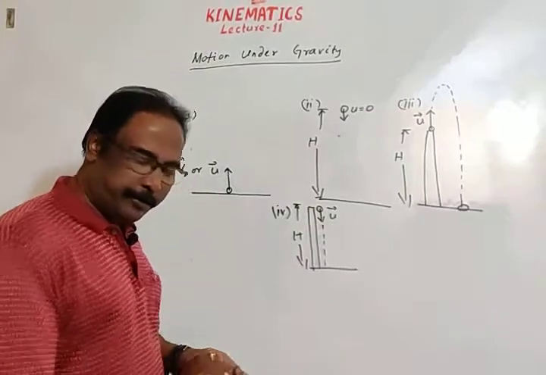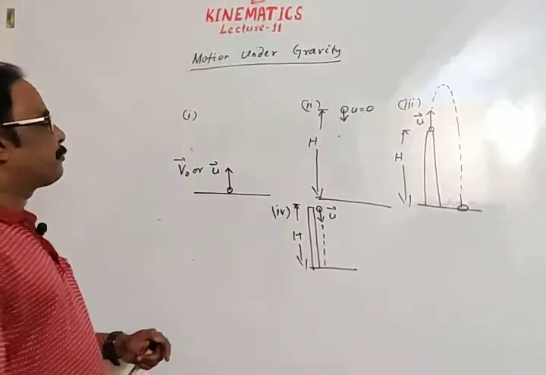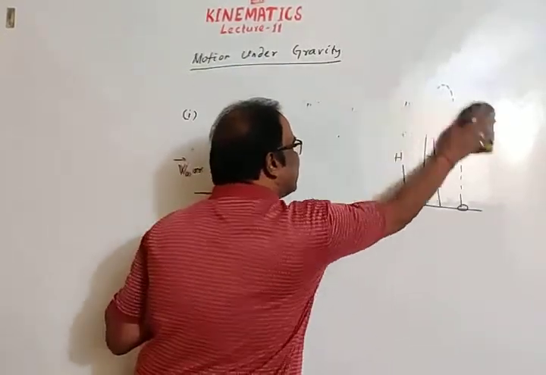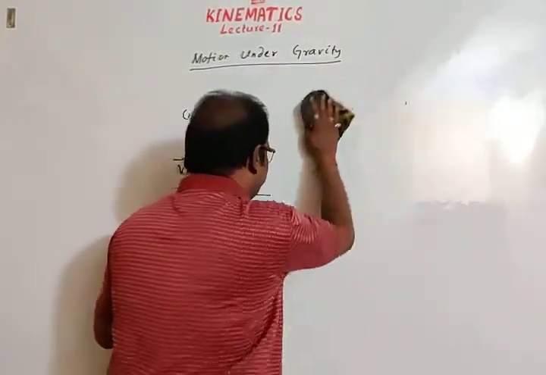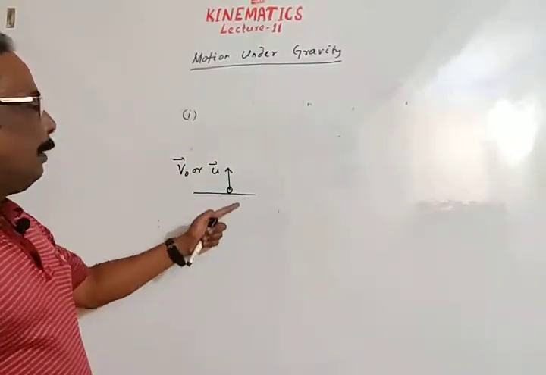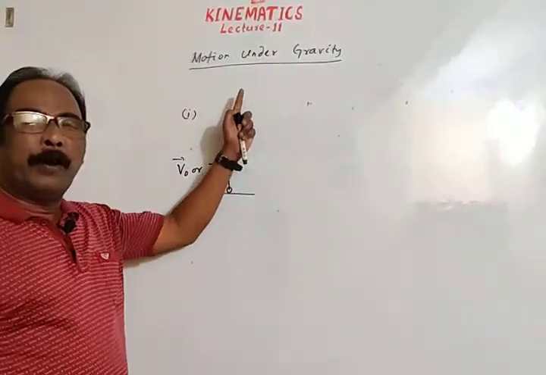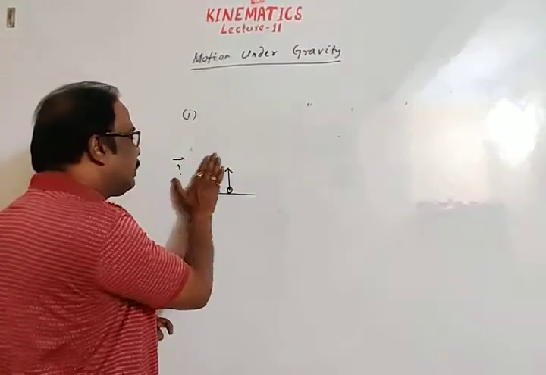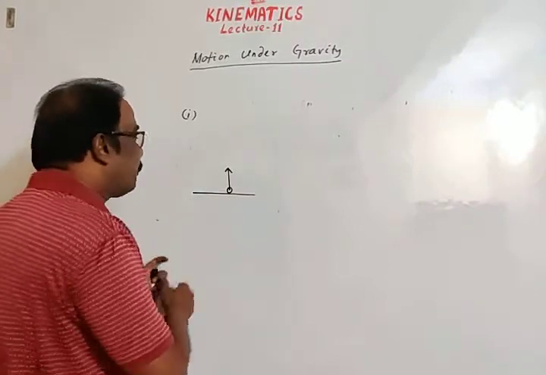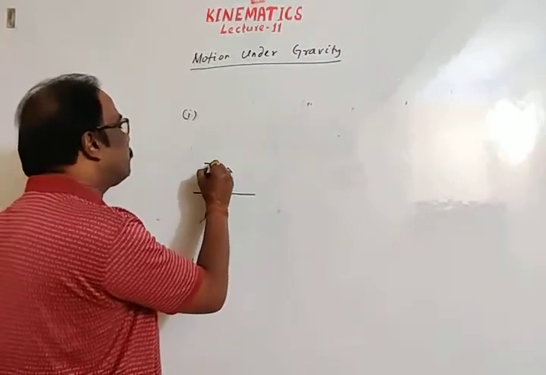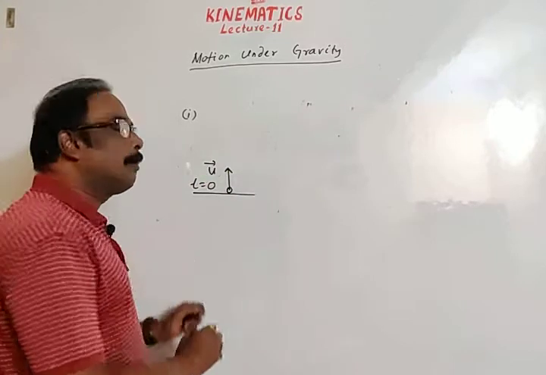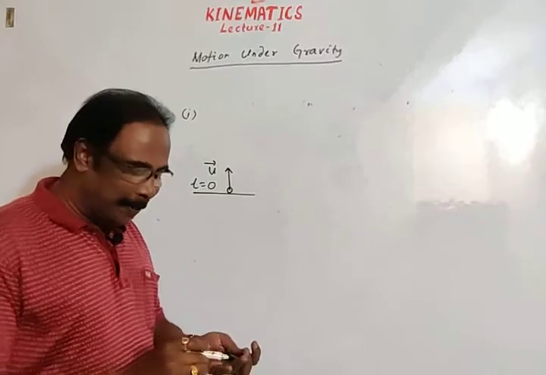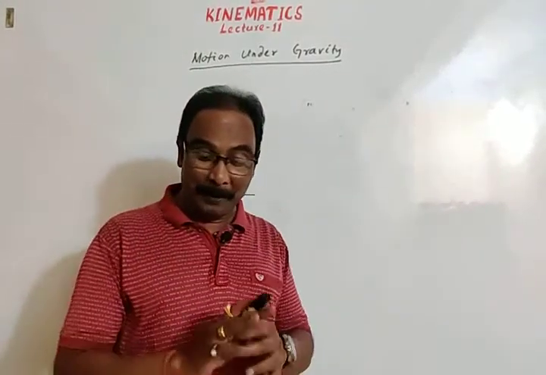Let's start. The first case, I am erasing. We will move gradually to all these cases. A body is thrown vertically upward, giving a velocity u. Let a body be thrown from the surface of the earth with an initial velocity, let's say u, when instantaneous time is 0. As you have observed, I will not throw my marker pen, it will fall again.